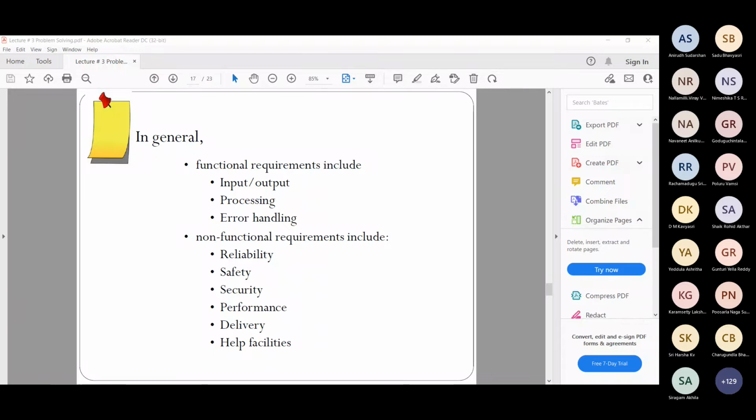Automatically, sometimes when you book Uber, etc., it will come back to your account after some time. So even with IRCTC booking, sometimes if it is not completed properly, it comes back to your account. So that is like error handling. Exactly. Good example. That is the kind of error handling we are talking about. That is also a kind of non-functional requirement: how well it is able to handle errors.